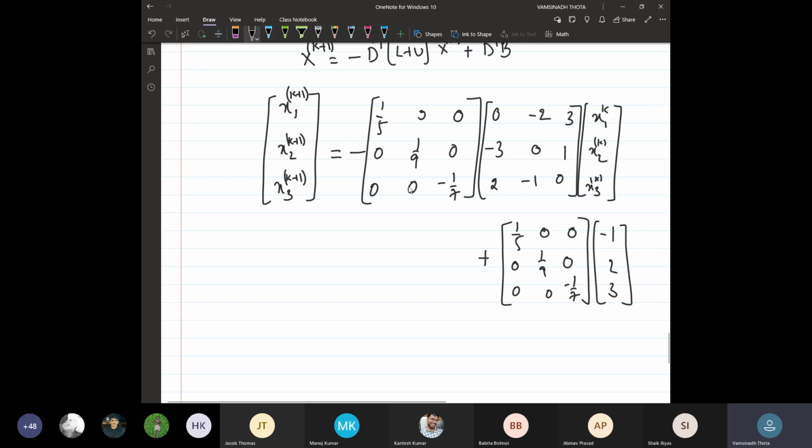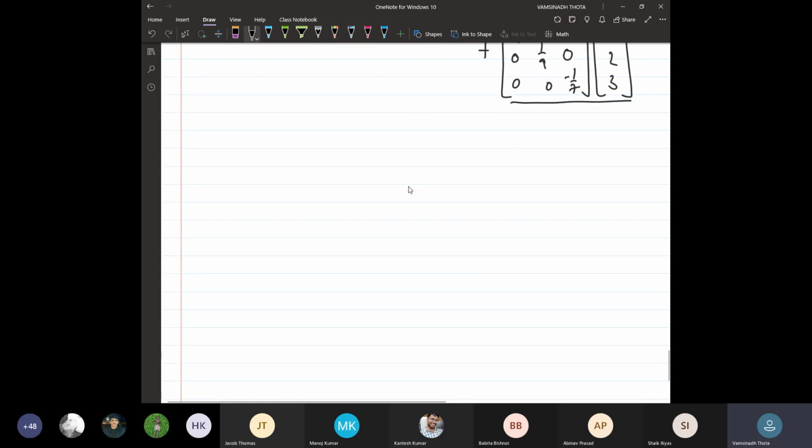As you can see, this one and this one you can directly evaluate and keep ready, and this one and this one also. Now we are going to start with k.